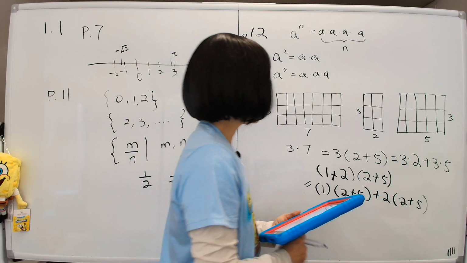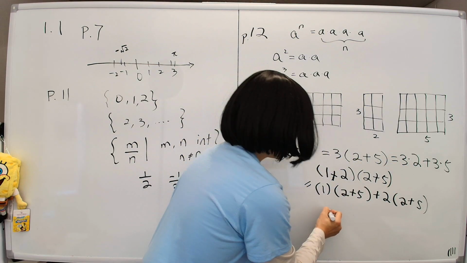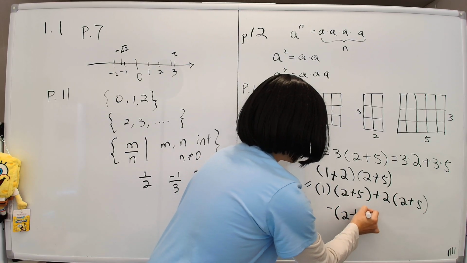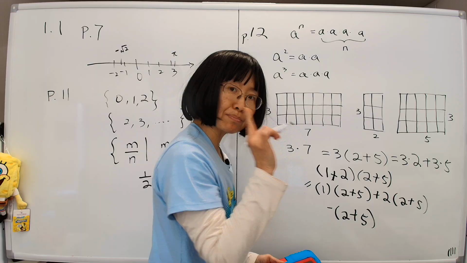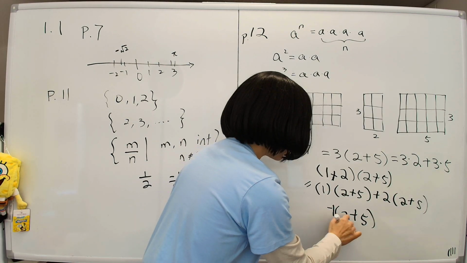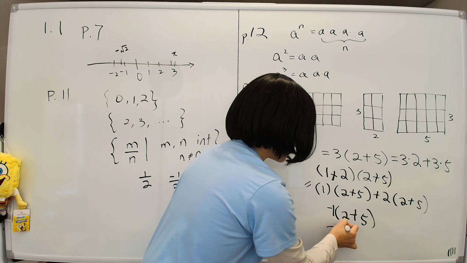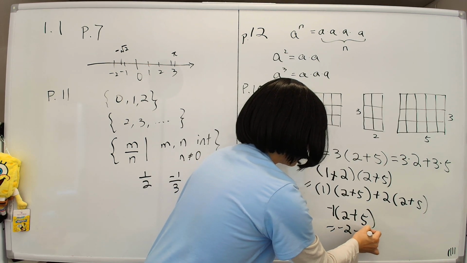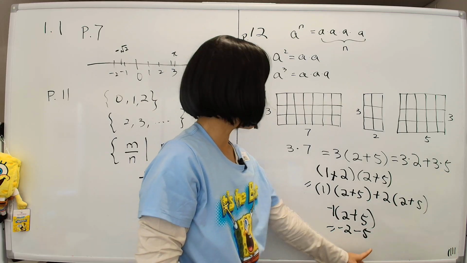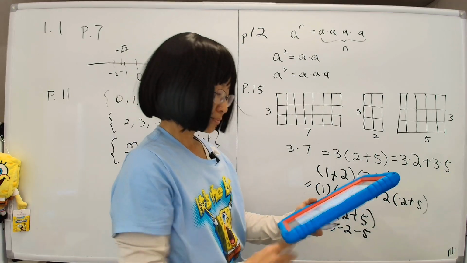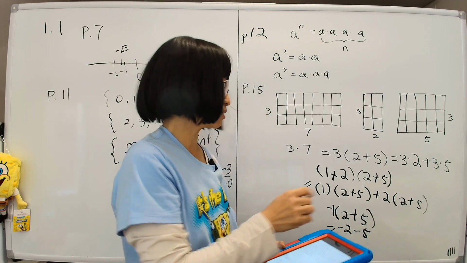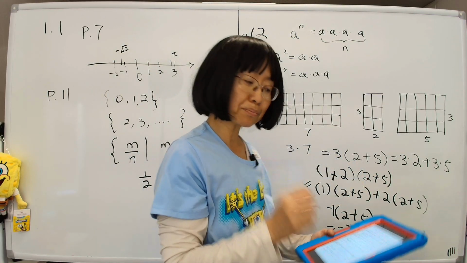Oh, I should also mention, what if there's a negative number here? If there's a negative number, say minus 2 plus 5, the minus just means minus 1. It's the same as having minus 1, so you take minus 1 times 2 and 5, which will be equal to minus 2 and minus 5. In other words, the minus sign will shake hands with each item inside to get to that result. So that's how you handle stuff that's being multiplied in parentheses of stuff that's being added or subtracted.